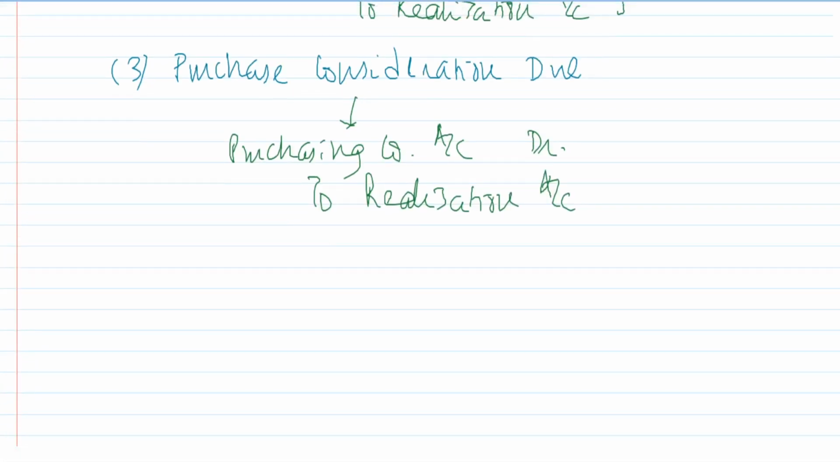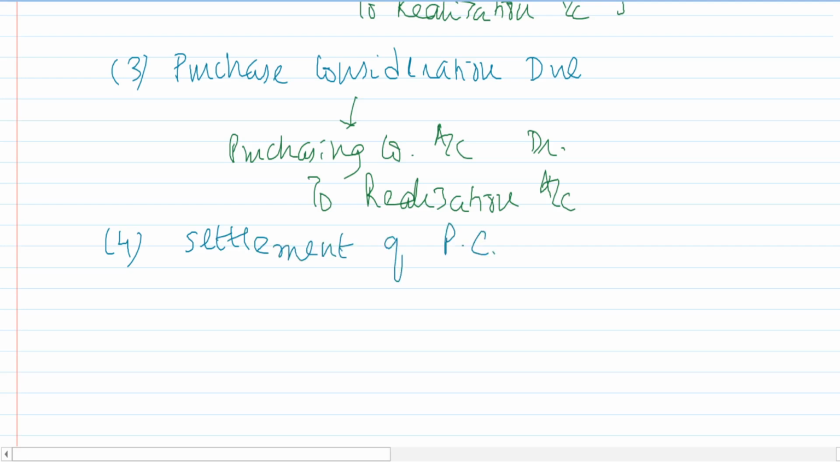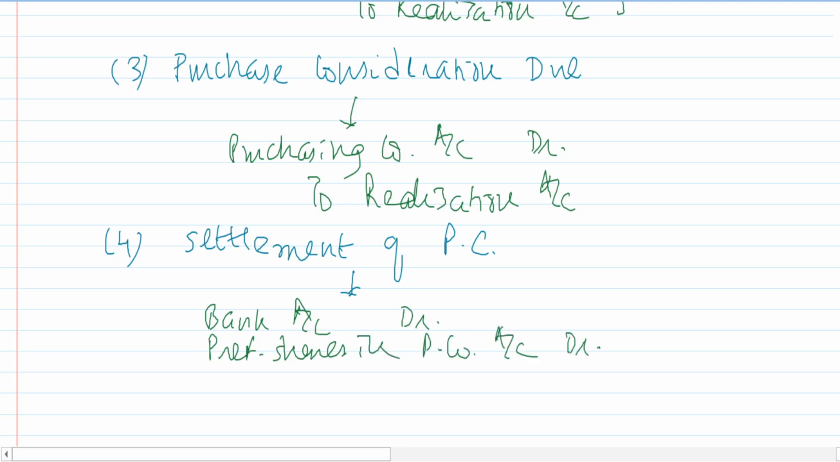My next accounting entry will be for the settlement of the purchase consideration. So your fourth accounting entry is for settlement of purchase consideration. See, the purchase consideration will be settled in the form of cash. So cash or bank, whatever you are getting, we will debit that. You may get preference shares in the purchasing company, debit that. You may get equity shares in the purchasing company, debit that, right?